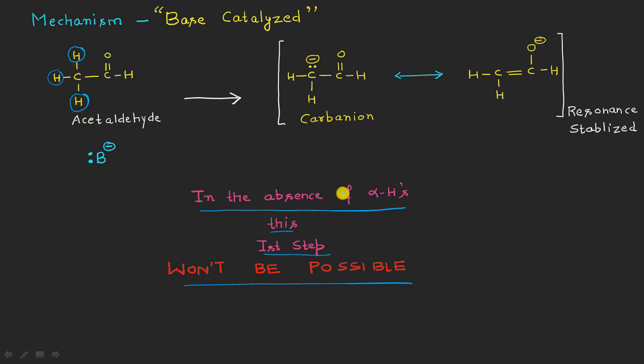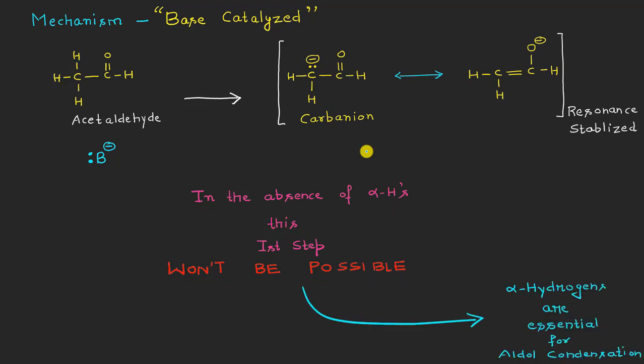So this must be clear to you now that if the alpha hydrogen atoms are not there in the starting reactant molecules, the first step here won't be possible. And of course, if the first step is not possible, the rest of the mechanism, the rest of the reaction won't be taking place, right? So this is the significance of the alpha hydrogen atoms in the aldol condensation. You can see here that the alpha hydrogen atoms are an essential requirement for the aldol condensation. I think it is very clear from this representation here, right?